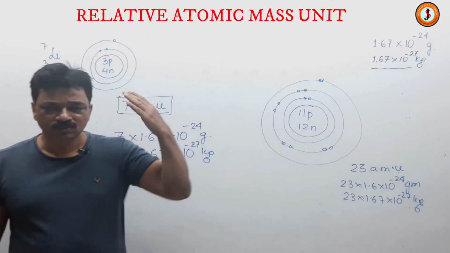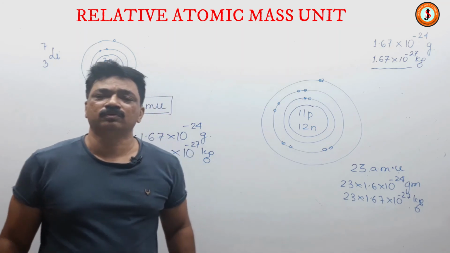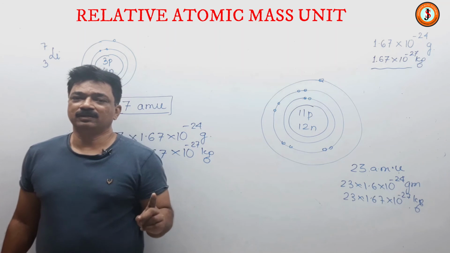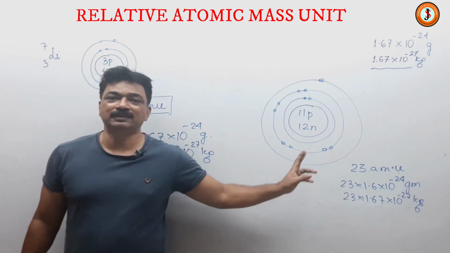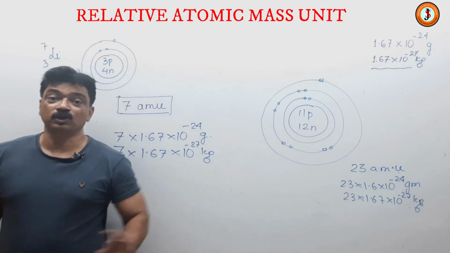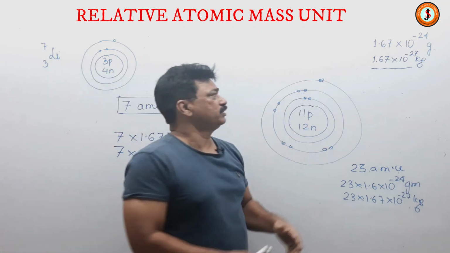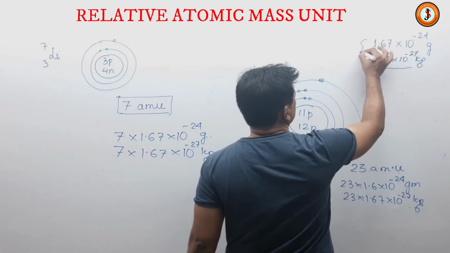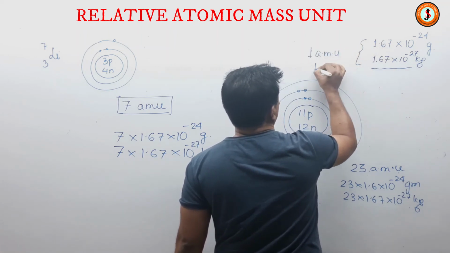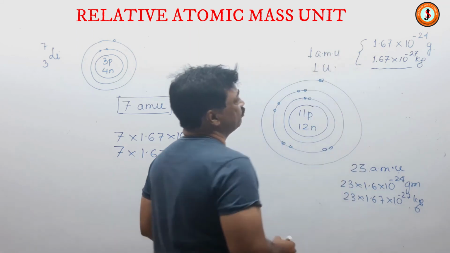So when AMU is sounding in your ears, then in grams it will be 23 times 1 AMU. In grams it will be 23 into what is 1 AMU? 1.67. Nowadays we call 1 AMU also 1 U, unified mass.